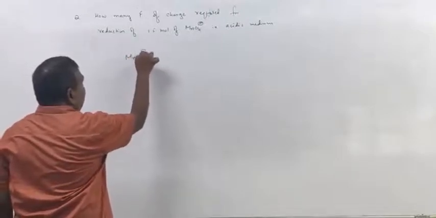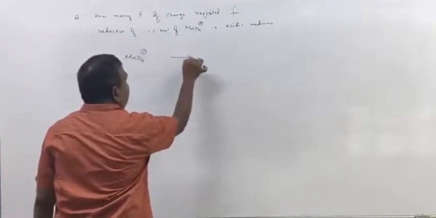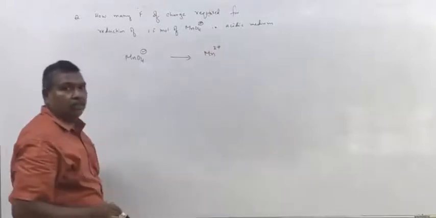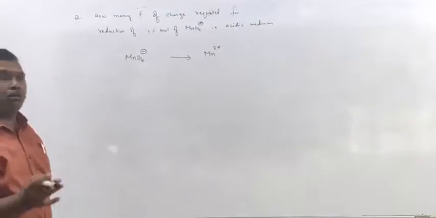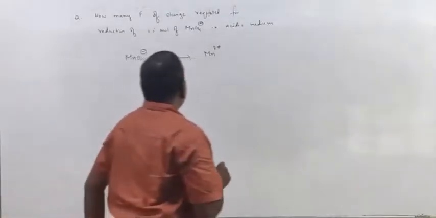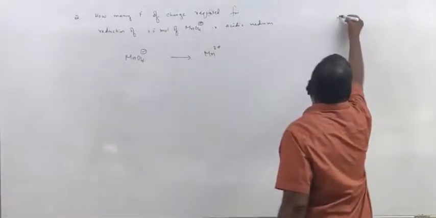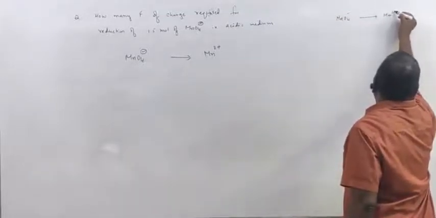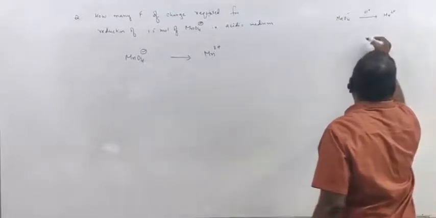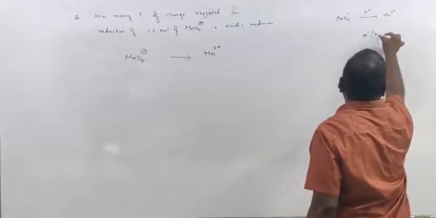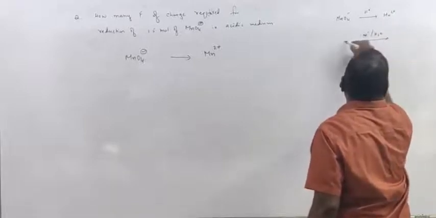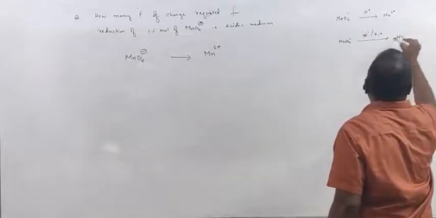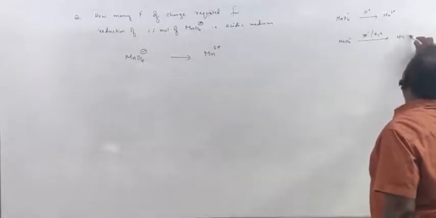MnO4 minus ion always reduces as Mn2 plus in acidic medium. This we learned in stoichiometry and also in redox reactions. In basic medium and neutral medium, MnO4 minus ion reduces as MnO2.